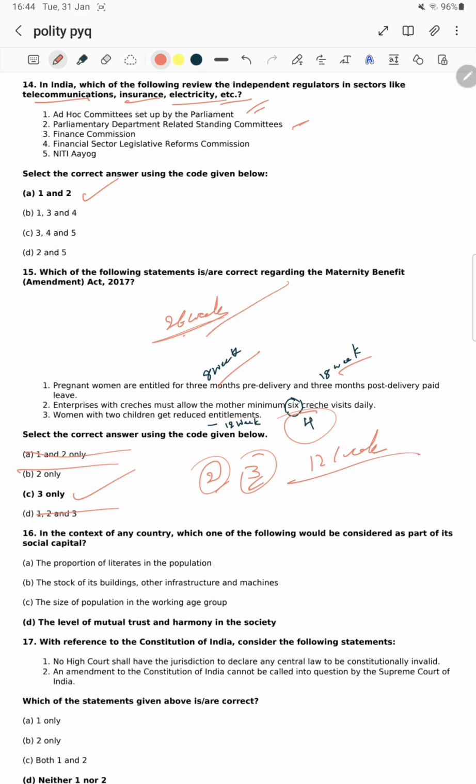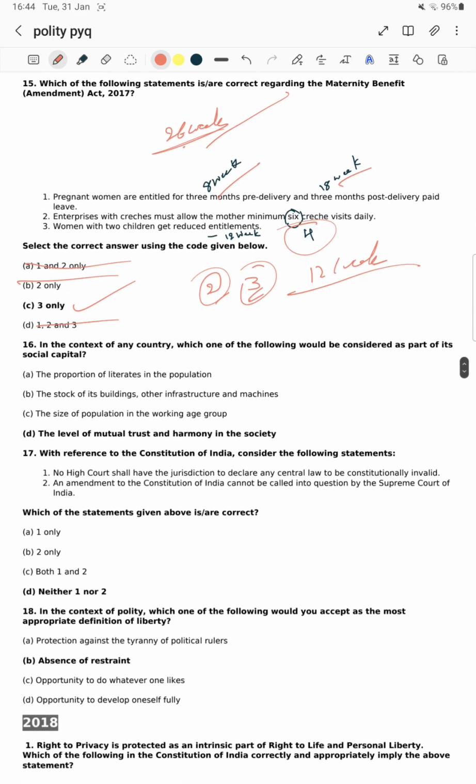Only 12 weeks, it's not 26 weeks. Okay, for the first one and two children, it is 26 weeks paid leave. Okay, now in the context of any country, which one of the following would be considered as part of its social capital? So what is social capital? Social capital means, let's just see the statement.